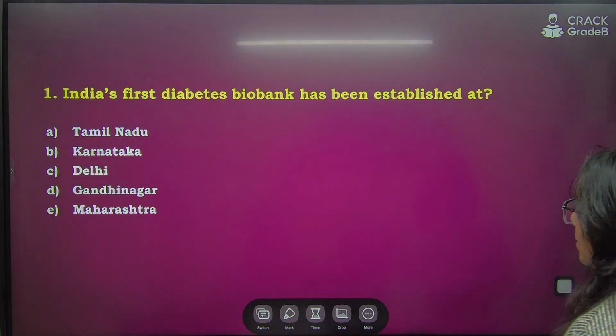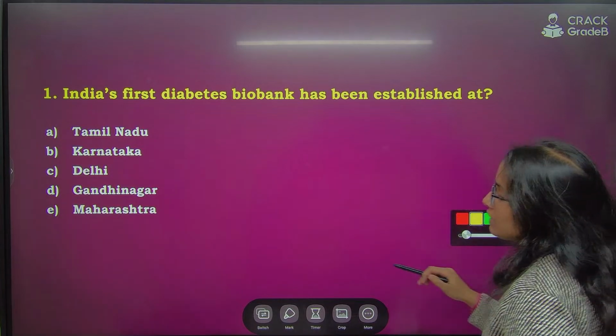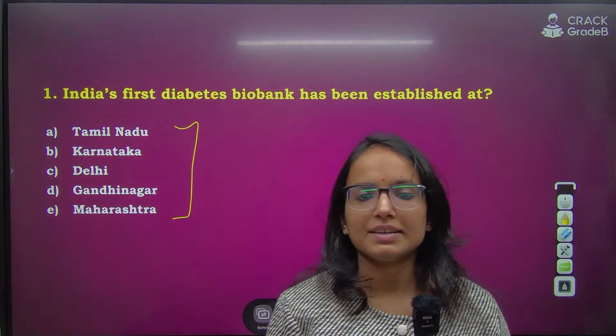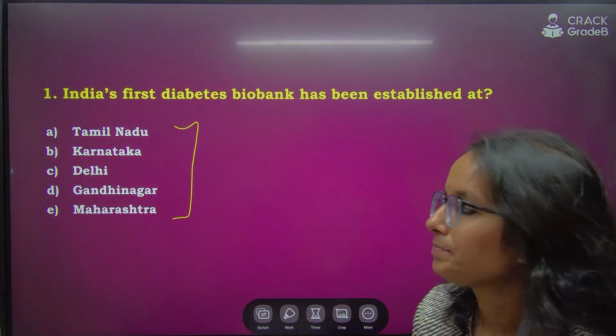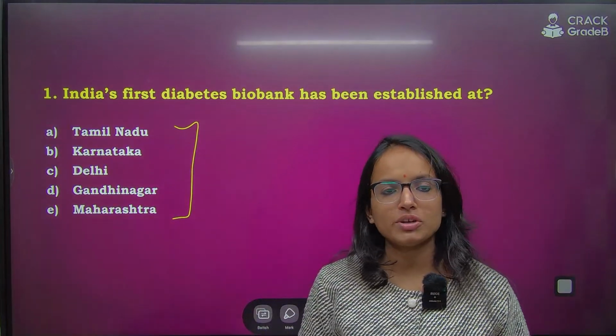India's first diabetes biobank has recently been established in which of the following states? India's first diabetes biobank. Tell me the correct answer. Recently established at.